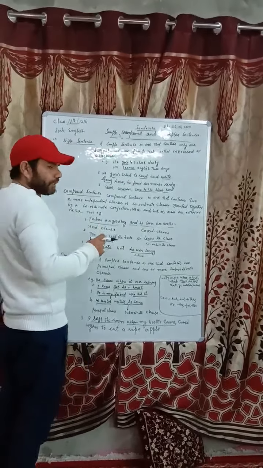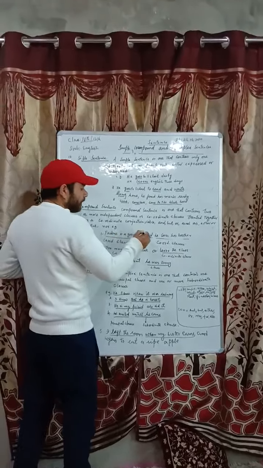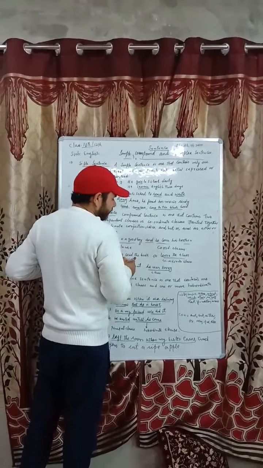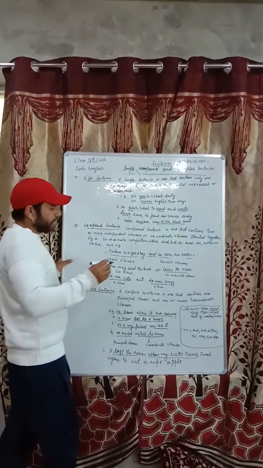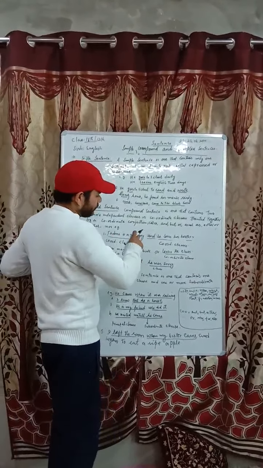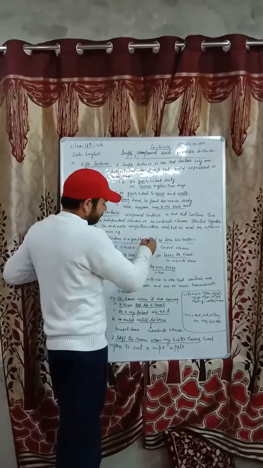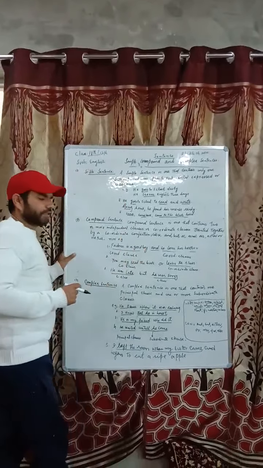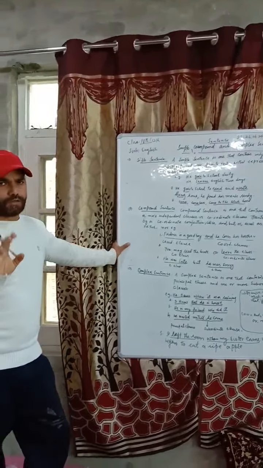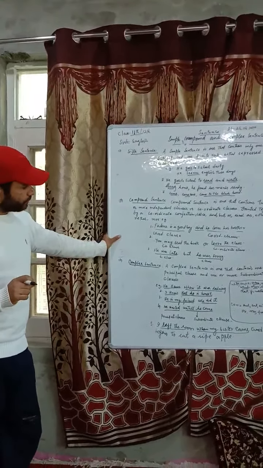Why is it called a coordinate clause? Because it is joined with a coordinate conjunction. It means that if we remove the coordinate conjunction from this sentence, the sentence can stand alone as a principal clause or independent clause.